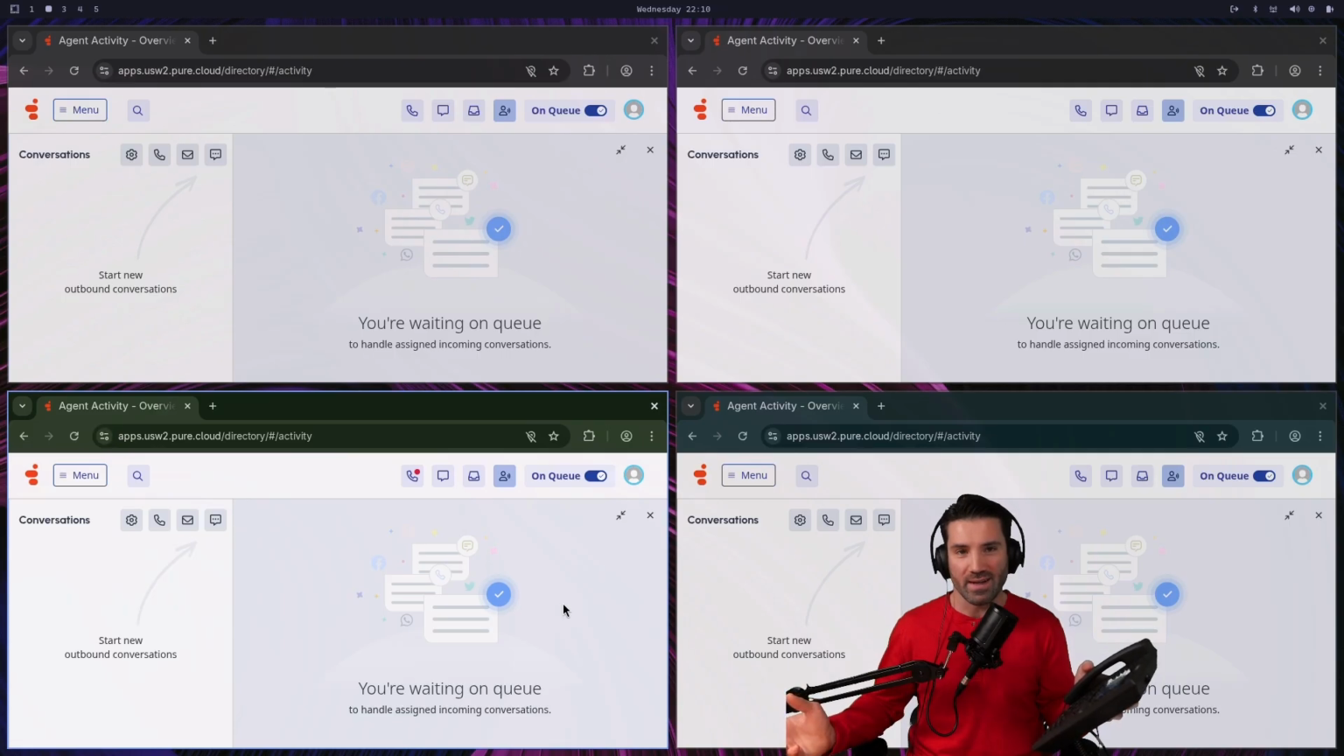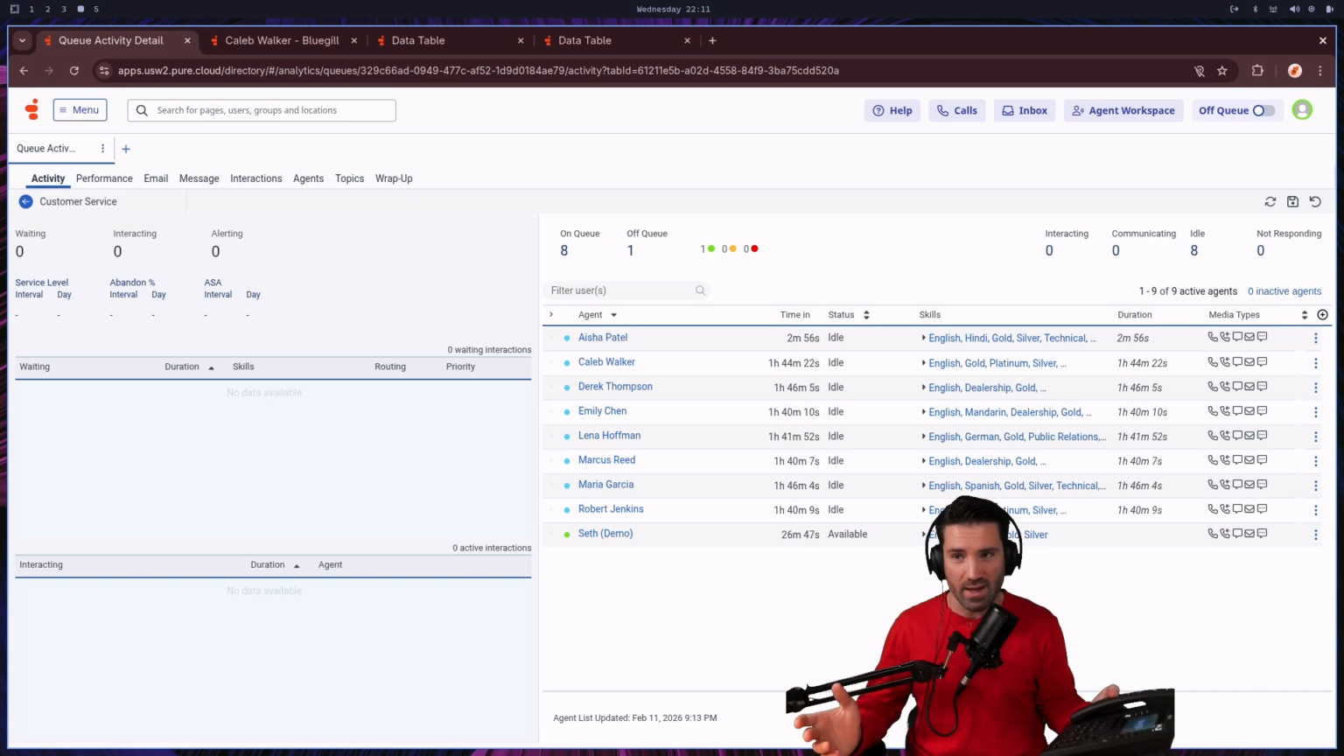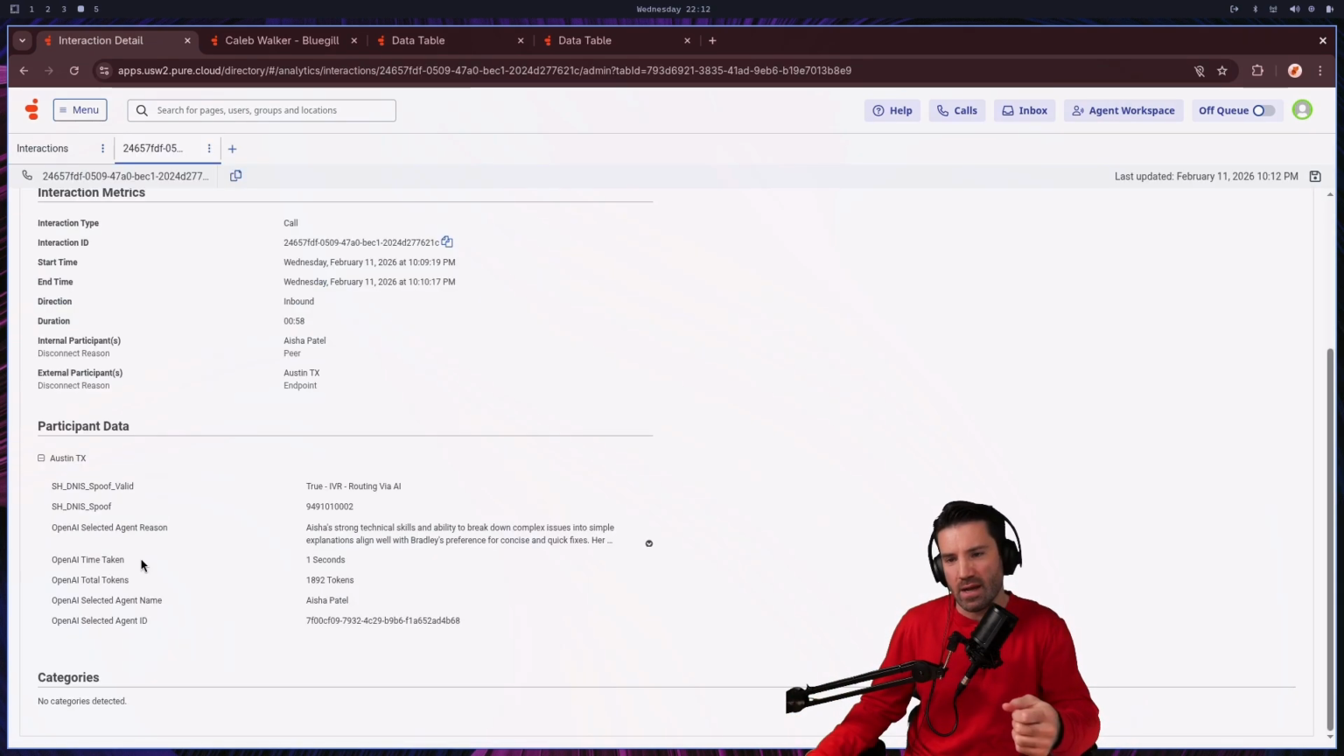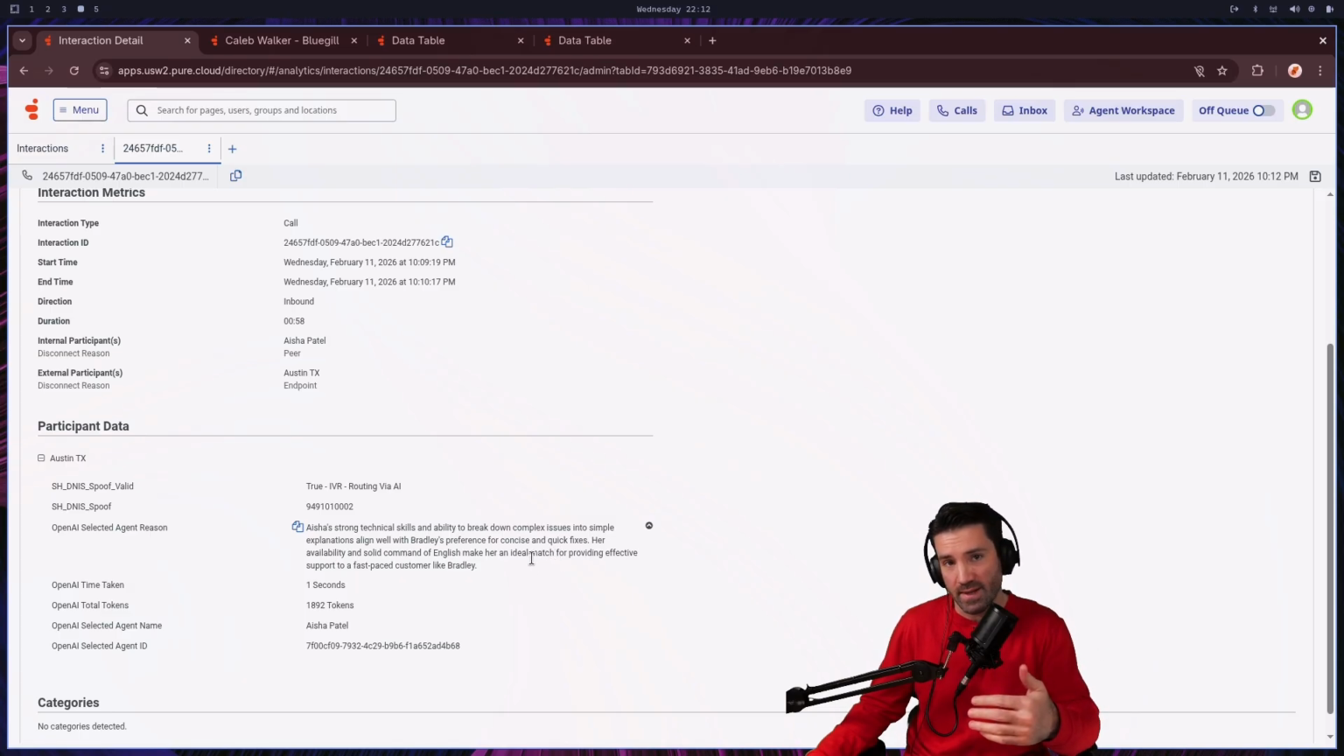All right, and we got a connected call. Test successful. So just to make sure, let's go ahead and review the logs for this interaction. I set up some attributes to grab some more information from the responses. We see here the exact response that was given, that was read off in that text-to-speech to us on the phone call, as well as we see the OpenAI time taken was 1 second, and then the total tokens was 1,892. We then get the agent name as well as the ID.